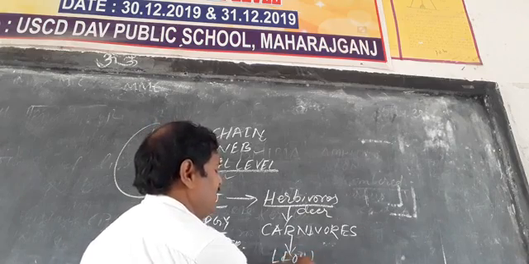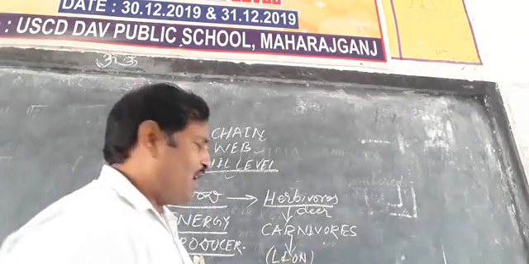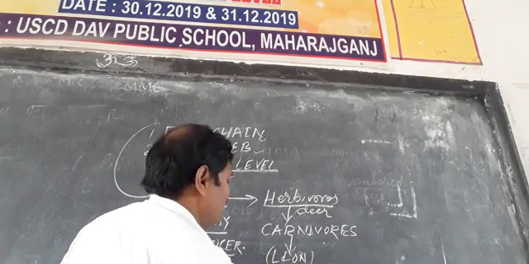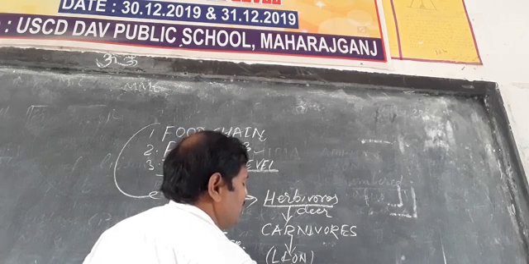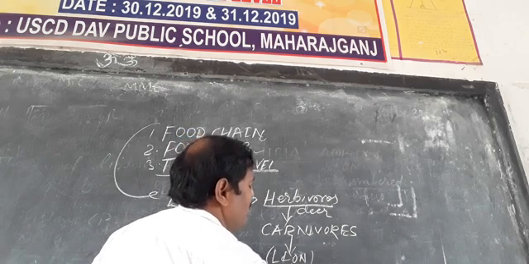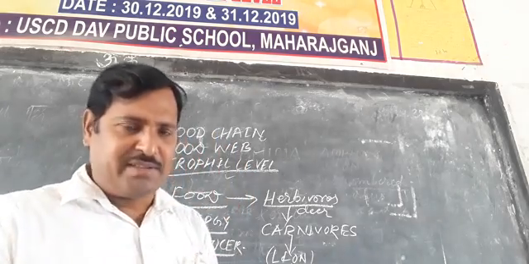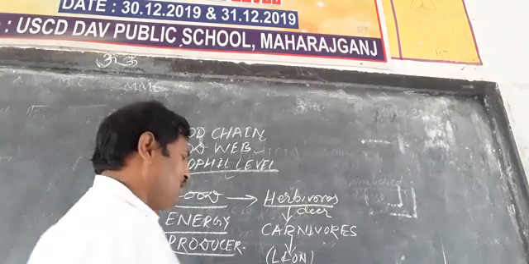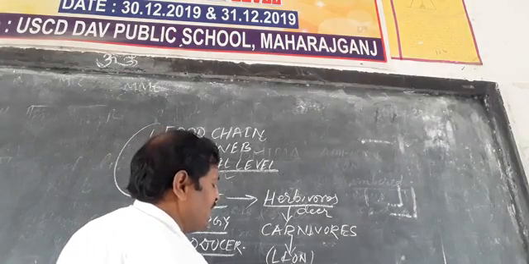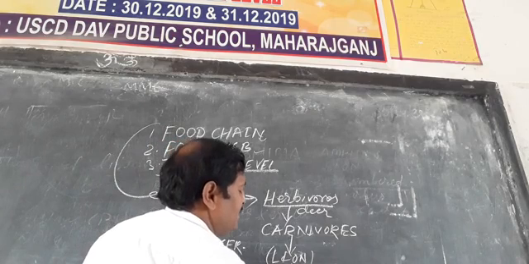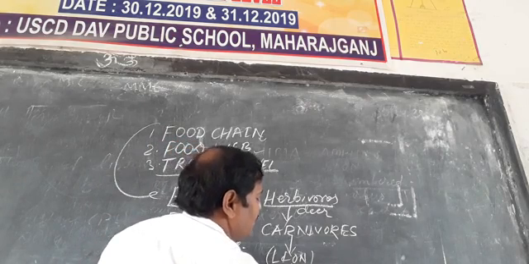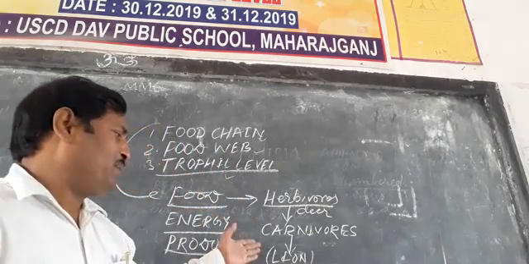And when the lion dies, decomposers like bacteria and viruses, we can directly write microorganisms, decompose the dead matter of the plants and animals.